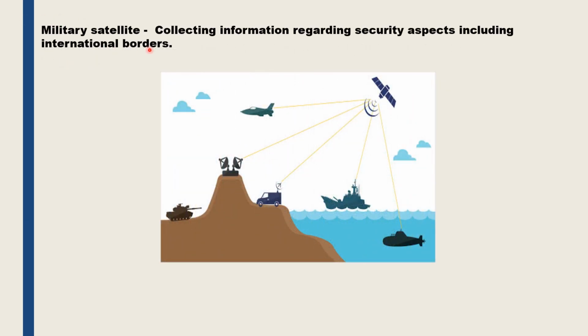Military satellites. Military satellites are artificial satellites which are used for military purposes. The most common missions of the military satellites are intelligence gathering for security aspects, navigation and military communication. These satellites cannot take continuous images like the television camera. Instead, they take black and white photographs of a target every few seconds.